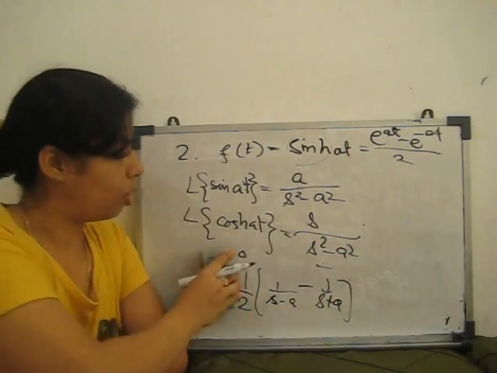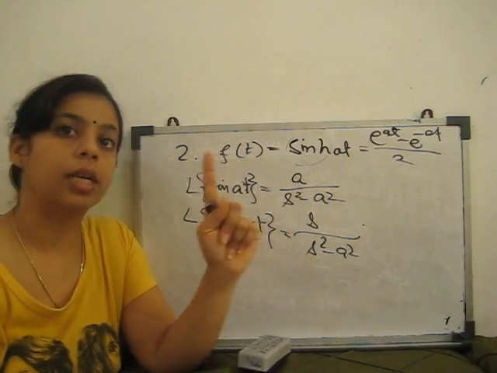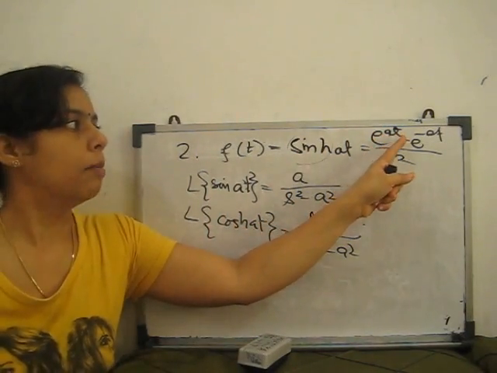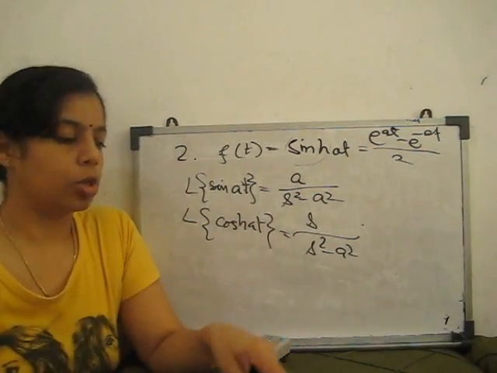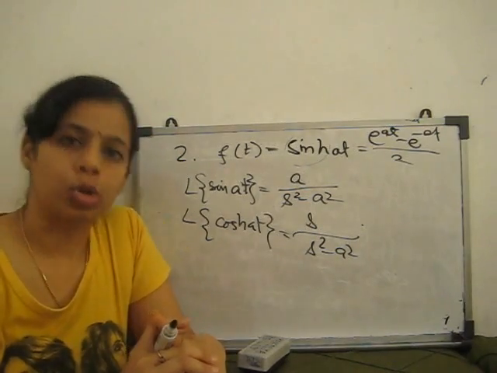You definitely, if you want, you can prove it. Substitute the value of cos hyperbolic at in the Laplace transform formula. Cos hyperbolic at is e to the power at plus e to the power minus at, divided by 2. Clear? So next is the Laplace transform of sine and cosine functions.